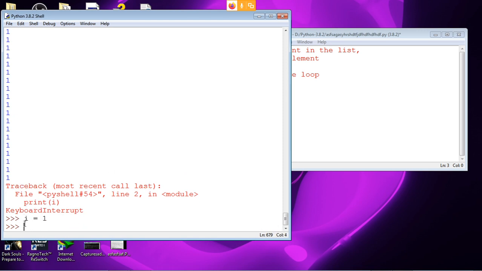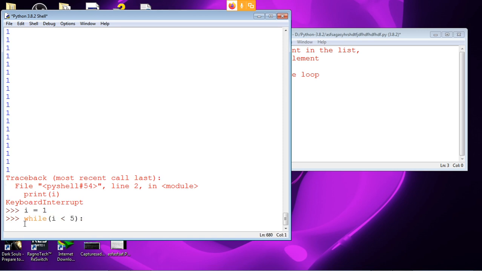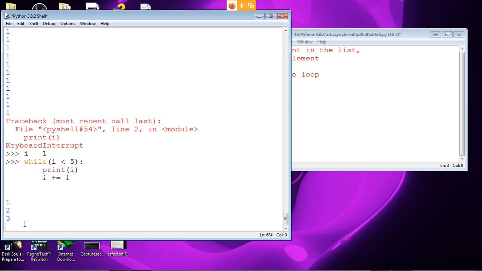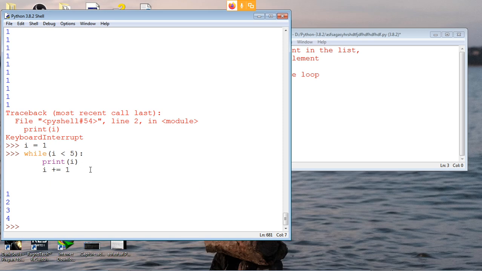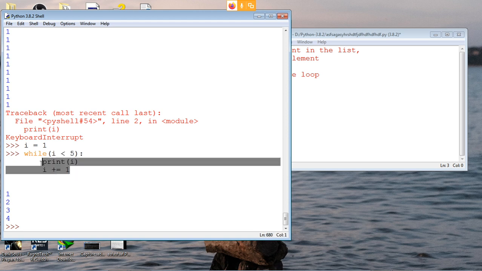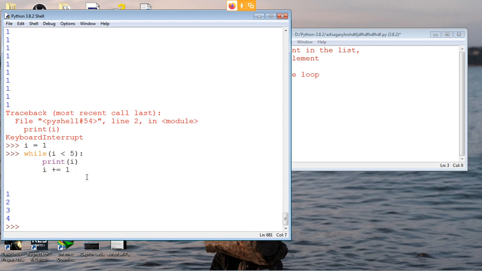Okay. i is equal to 1, while i is smaller than 5, we'll print i and also increment it: i plus equals 1. Here we were not looking at how many times, nor at any kind of list or range. We were only looking at this condition. Only if this condition is true, we do something. That's the difference between a for loop and a while loop.